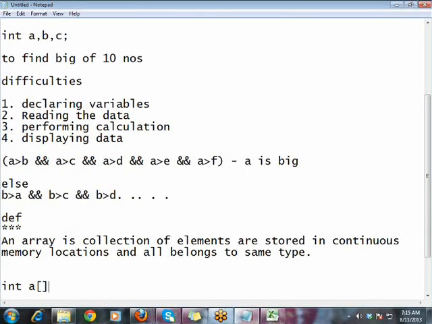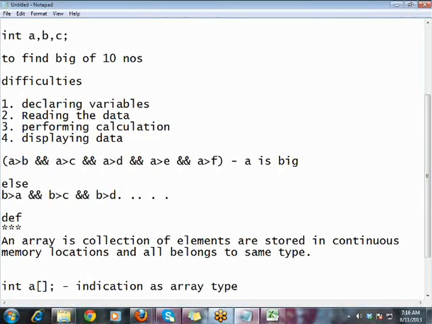And once you have taken an array, the array is a collection. You can store 100 elements or 200 elements or 300 elements. Following a with empty square brackets indicates that a is an array type variable. The advantage of making it an array type is that you can store a collection of elements.